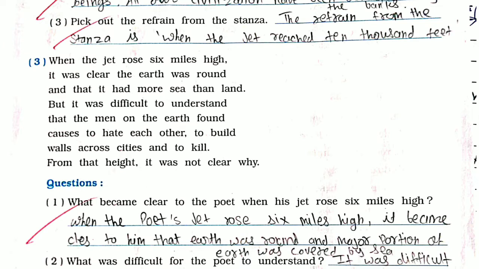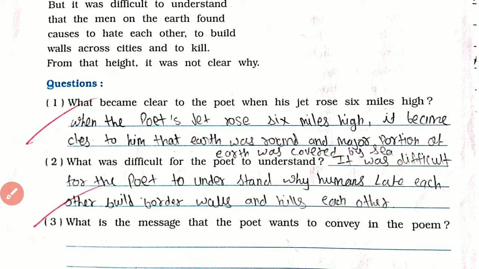Question. What became clear to the poet when his jet rose 6 miles high? Answer. When the poet's jet rose 6 miles high, it became clear to him that the earth was round and a major portion of the earth was covered by sea. Question number 2. What was difficult for the poet to understand? It was difficult for the poet to understand why humans hate each other, build border walls and kill each other.